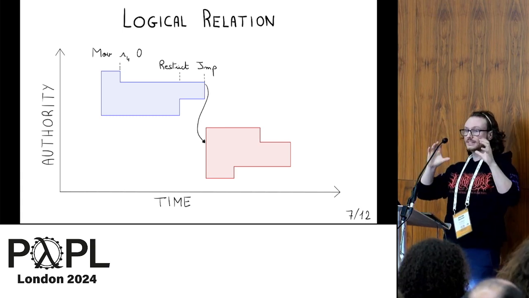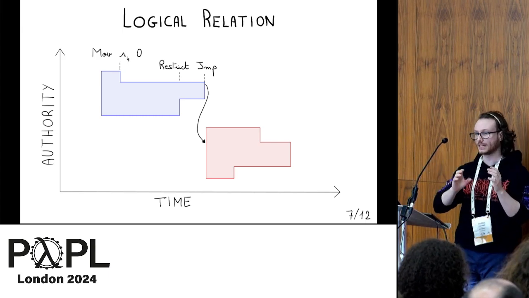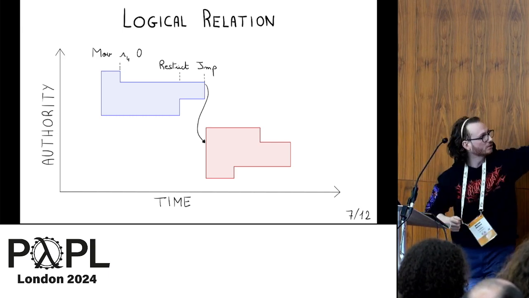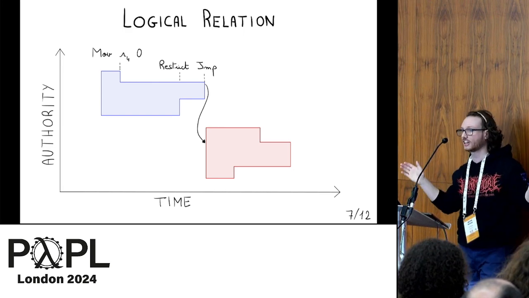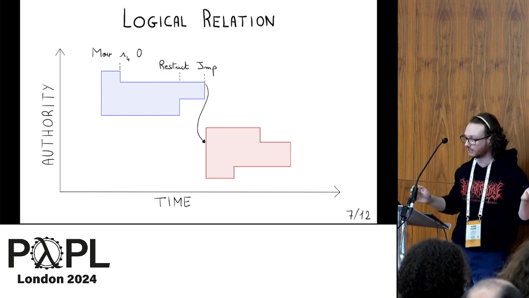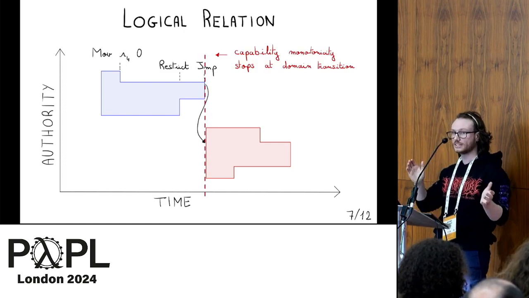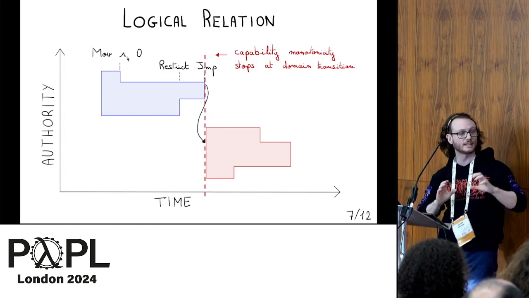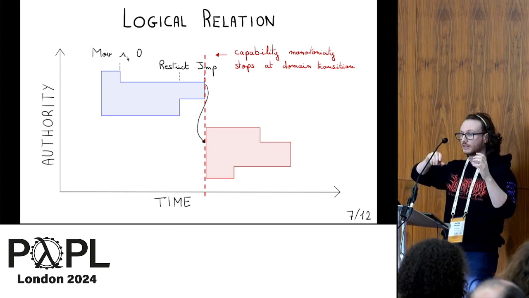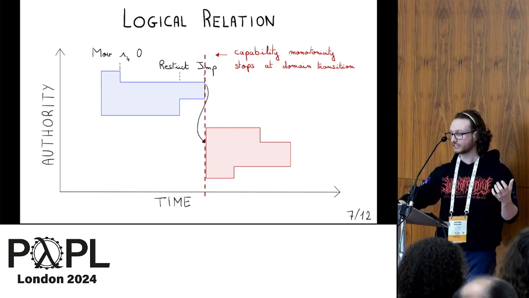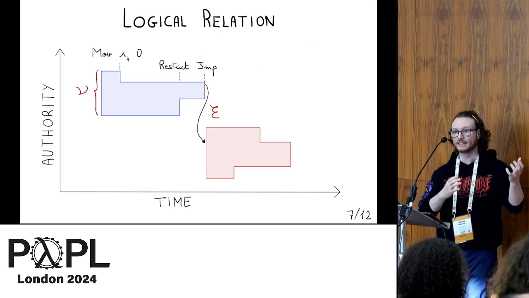So we can say that at some point, in some domain, the authority can only decrease, and then at some point we do a jump and we completely change the domain, and it performs domain transitions. So for instance, capability monotonicity stops at domain transition, and then it does not capture more than what happens after the jump. And the goal of our logical relation is indeed to be able to capture more.